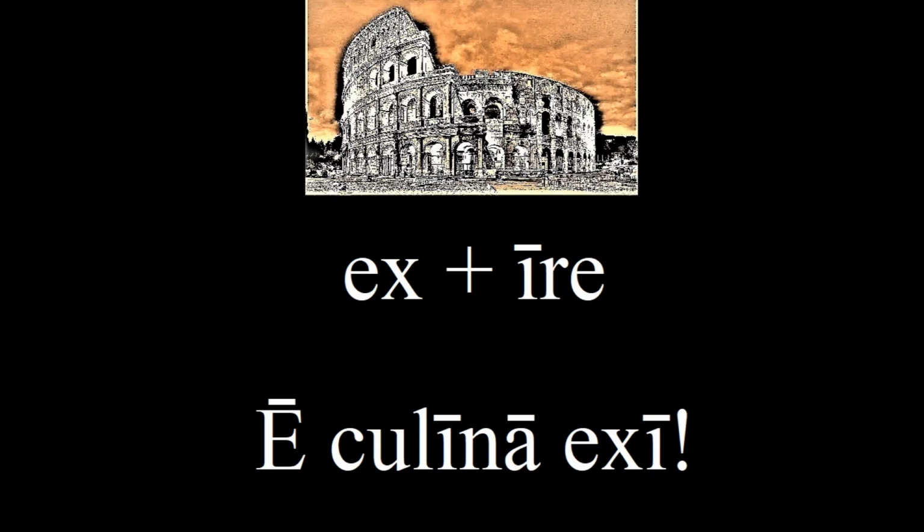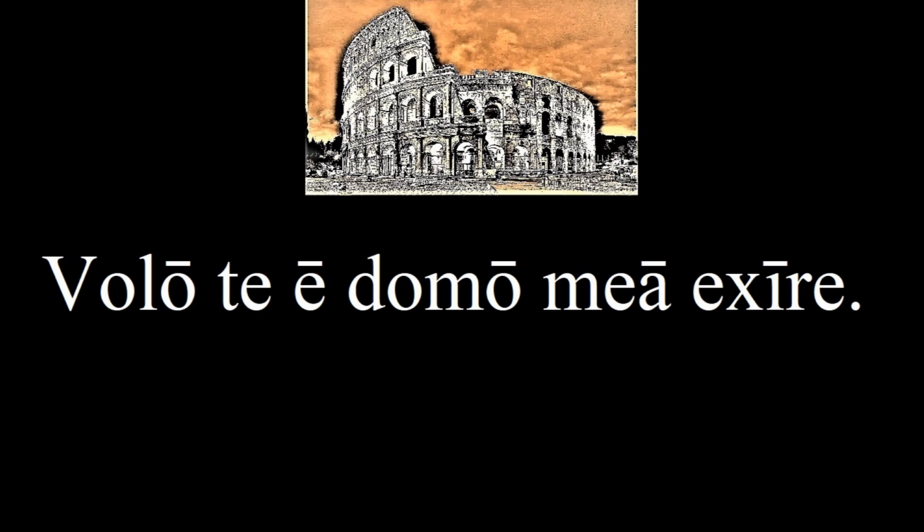Culina is obviously associated with culinary, but what case is this noun? Ablative. Try to read this sentence. Volo te domo mea exire. I want you to leave my house. Did you notice something weird? Domus is a feminine noun. It's actually a really weird noun because it has a mix of fourth and second declensions, as well as a locative case. But we'll encounter this word several times in tres parvi porci, so don't worry.